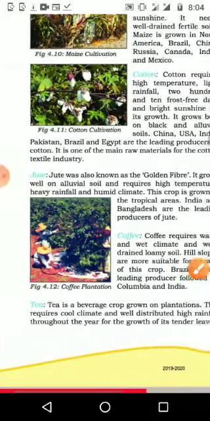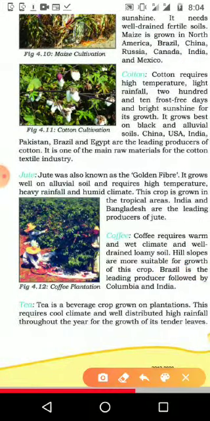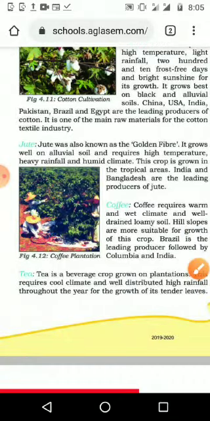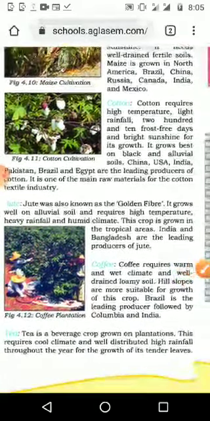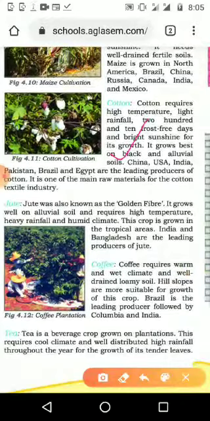The next one is cotton. It is a plantation crop, and cotton requires high temperature, light rainfall and 210 frost free days. Without a winter season we should get 210 days, which means more than 7 months of frost free days, and bright sunshine for the growth of cotton. It grows best in black soil as well as alluvial soil.